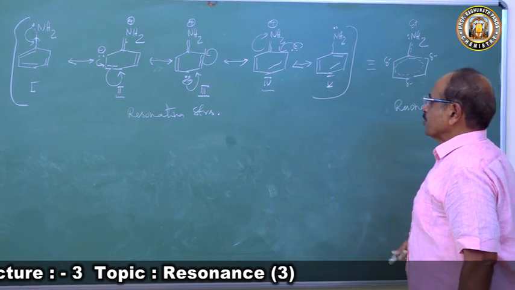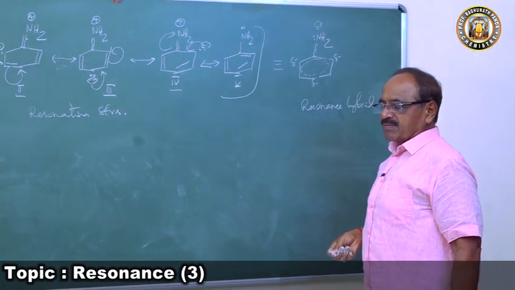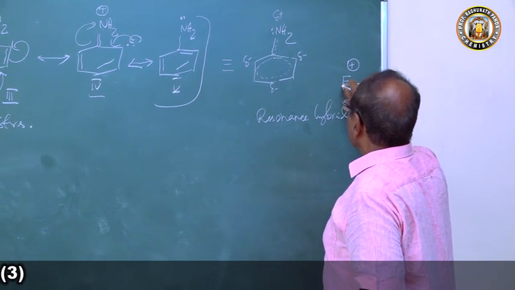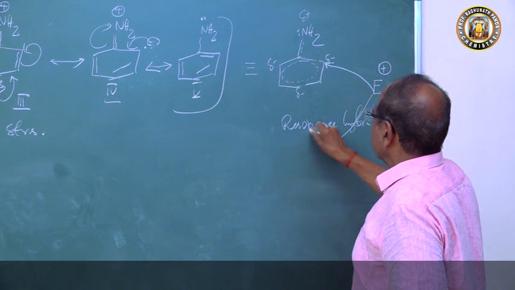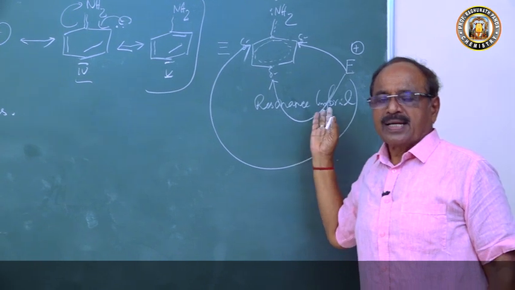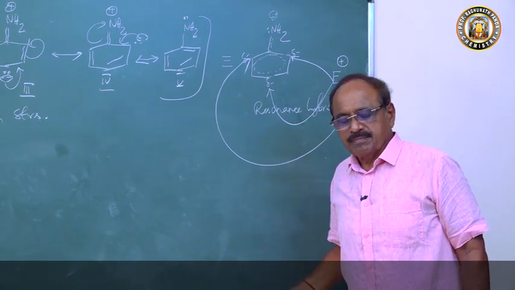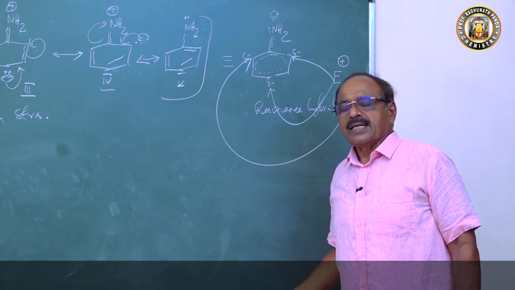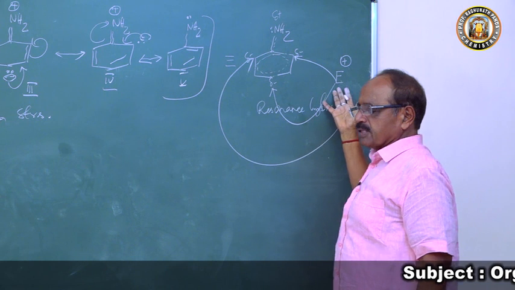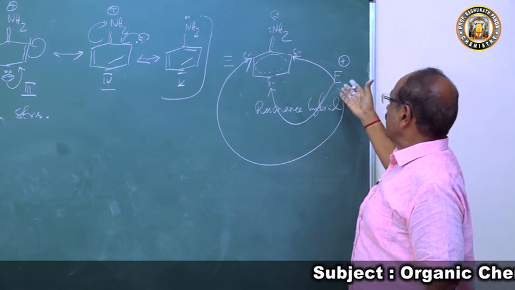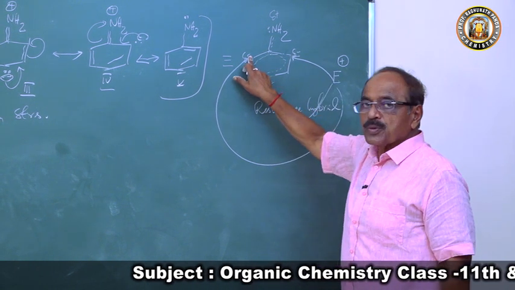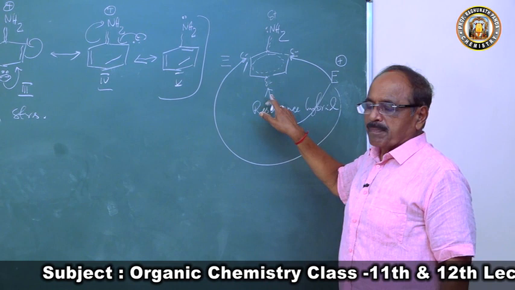Hence the ortho and para positions are more negative than the meta position. So if we have an electrophile, the electrophilic attack will take place at the ortho position or the para position. If you carry out a reaction on aniline and add a reagent, that reagent will give an electrophile. So which position will the electrophile go to? It will go to the ortho position and para position.